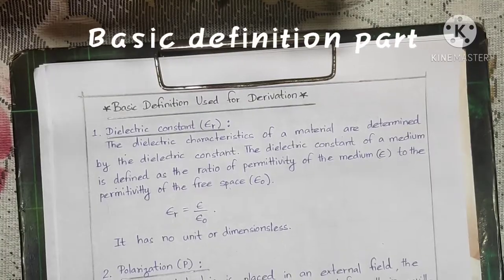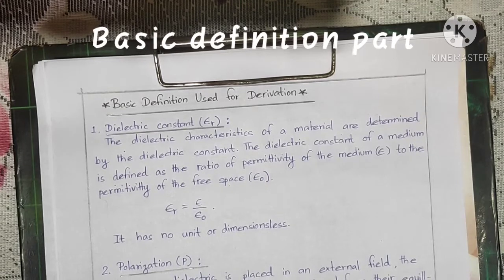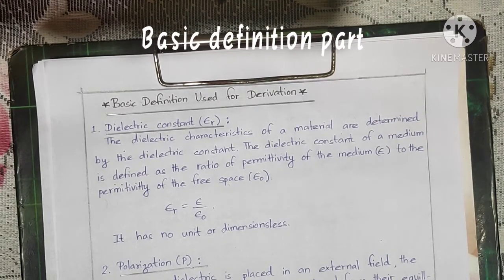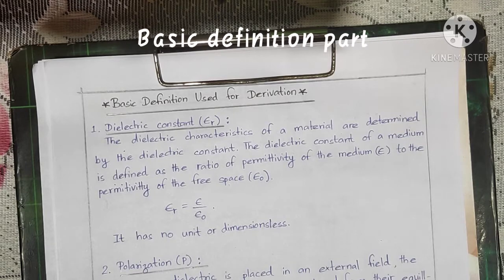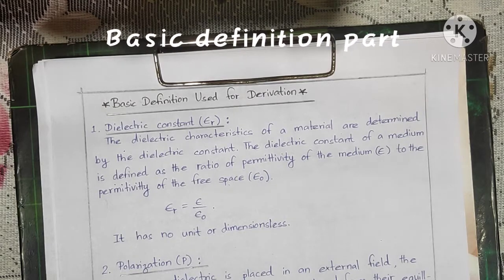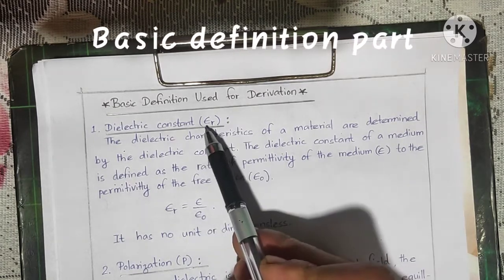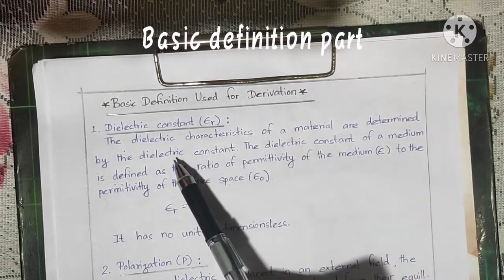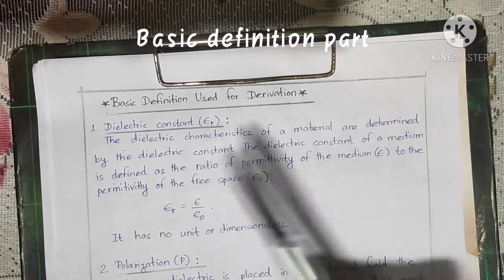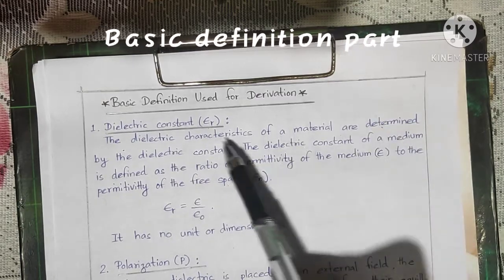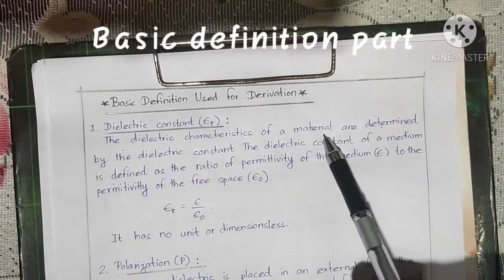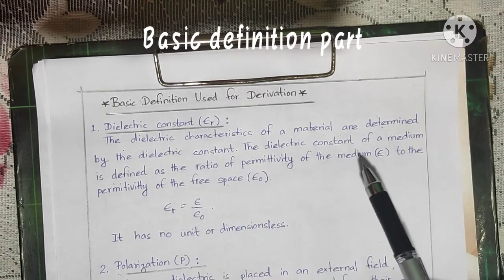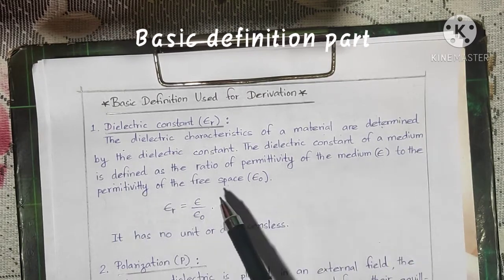Moving towards the derivation part, we have some basic definitions used for the derivation of the Clausius-Mossotti equation for dielectric. Firstly, we need the dielectric constant, denoted by epsilon r. The dielectric constant is used to determine the material characteristics of a material, or it can also be defined as the ratio of the permittivity of some medium to the permittivity of free space.